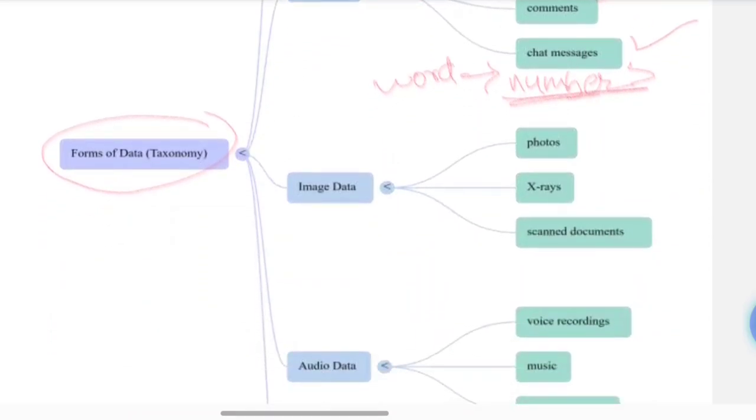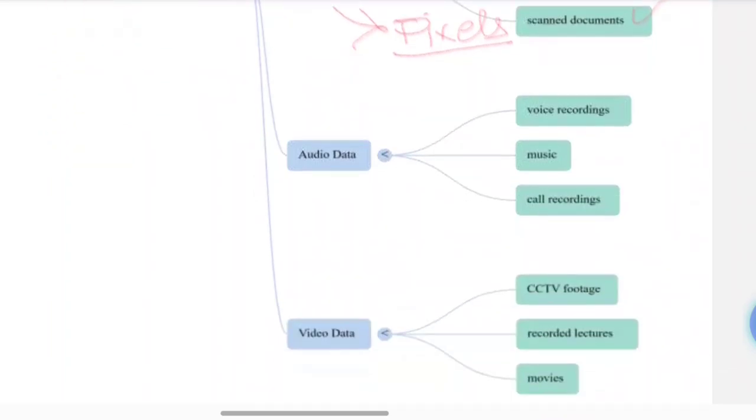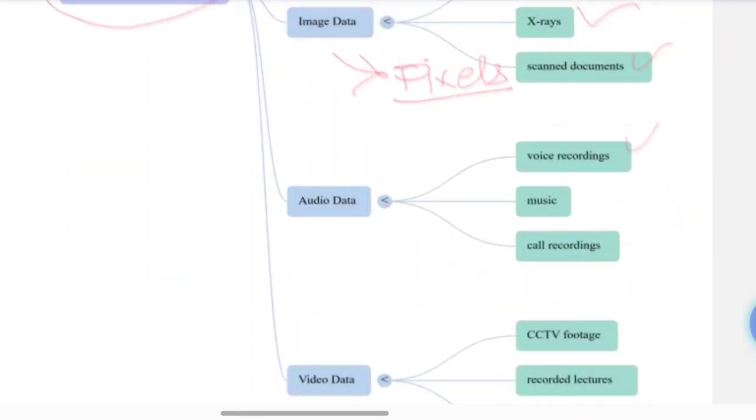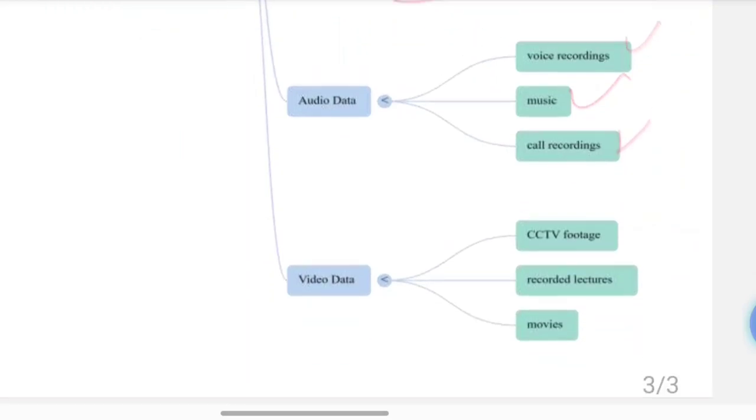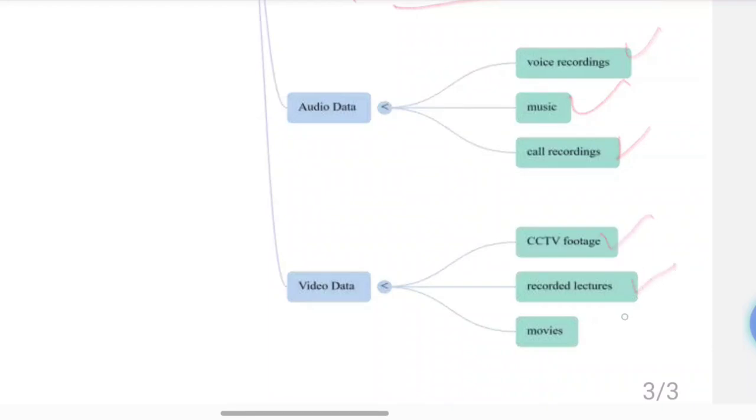Another one is image data. Already you know, photos, X-rays, scanned documents all come under image data, and image data is converted into pixels later. I will explain all those things in upcoming videos. The fourth one is audio data. Voice recordings, music, call recordings all come under audio data. And the last one is video data: CCTV footage, recorded lectures, movies. Video is one of the richest forms of data. Okay, richest forms of data, you need to remember that. I think this is about data.